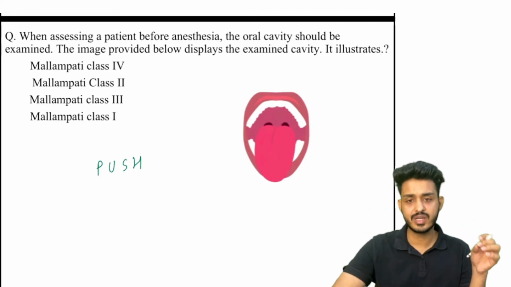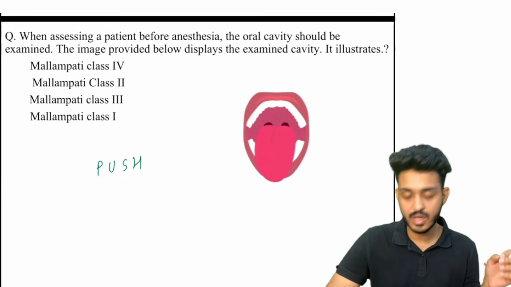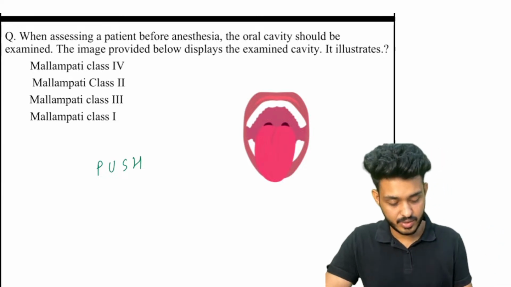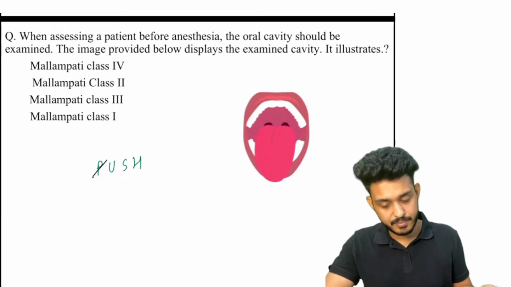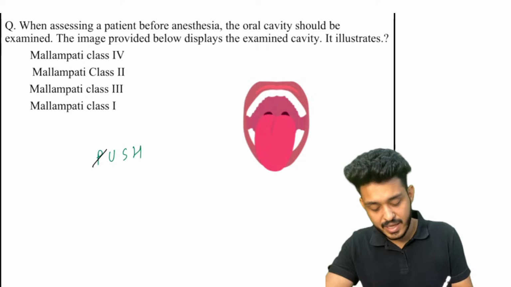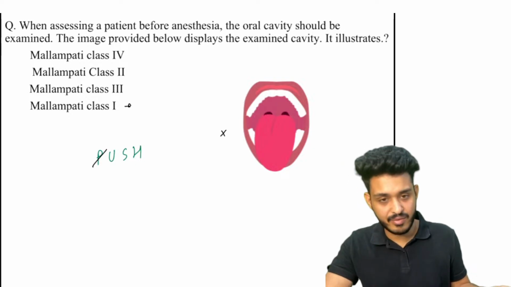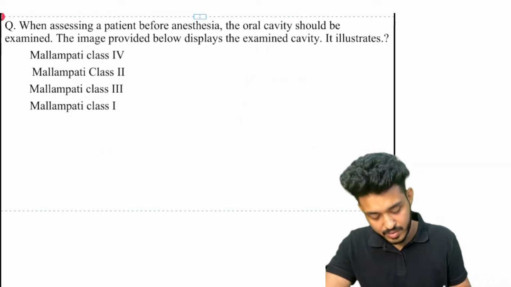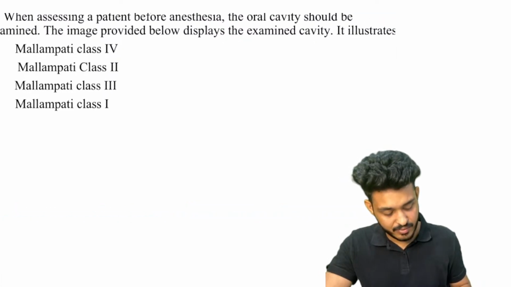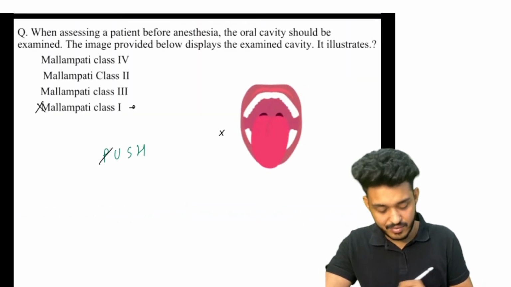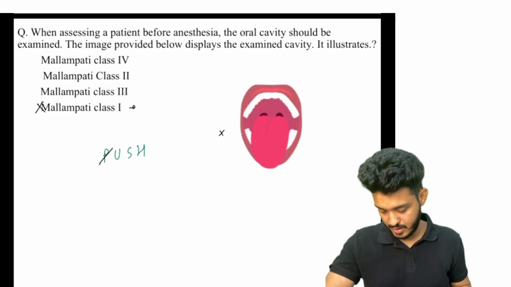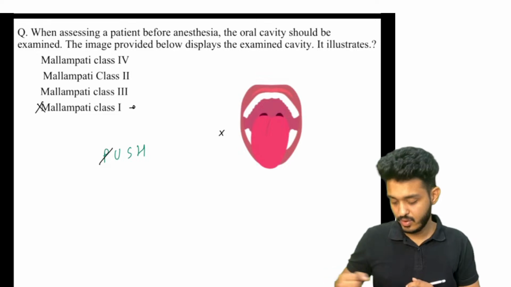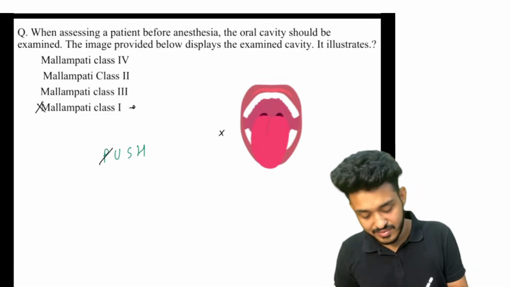How to solve this question? If this question comes in your examination, what will you mark? So you have to remember the mnemonic PUSH. Grade 1 will be everything visible, so we cannot see everything here, so this one cannot be the answer. Very good, Pradeep. Very good, Mihir. Okay, Nandini, very good. So the answer will be C.